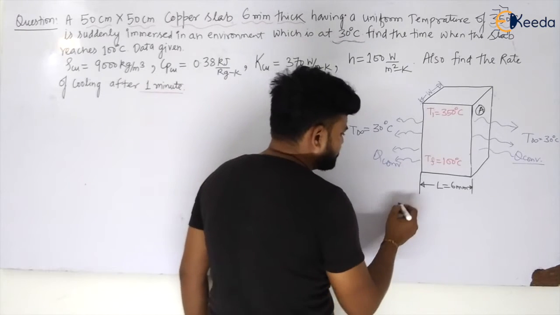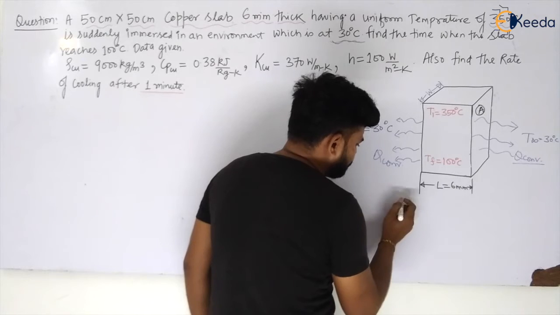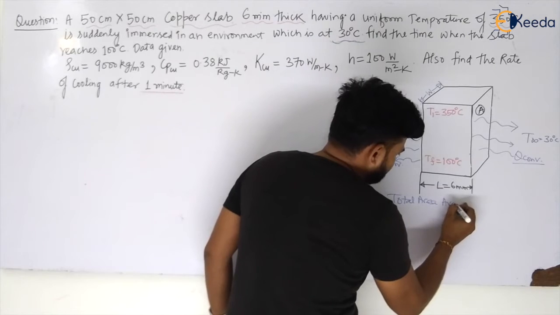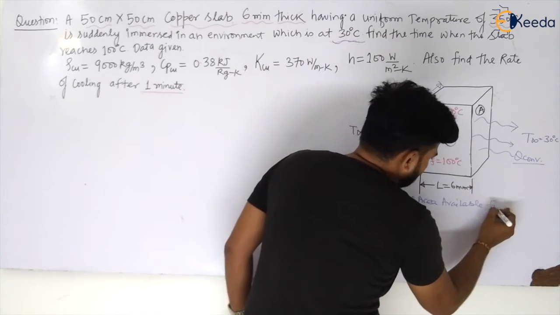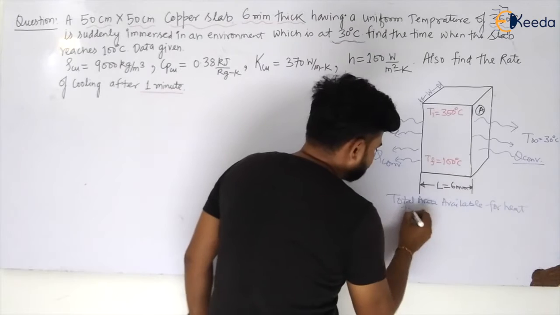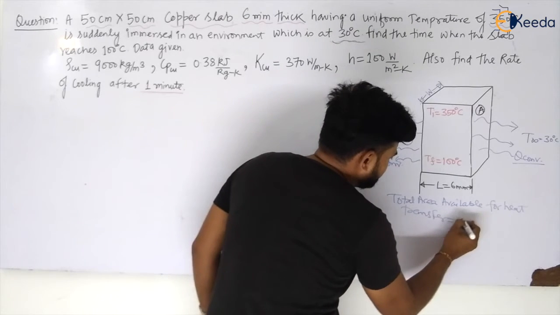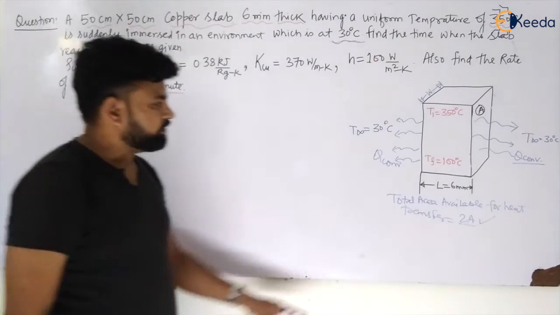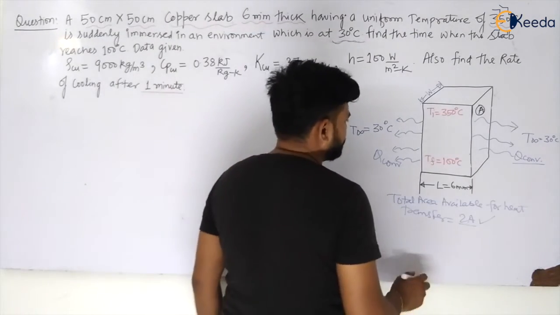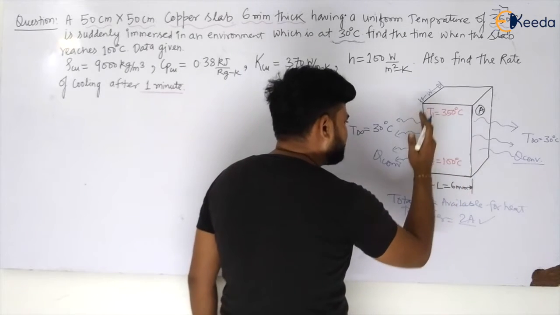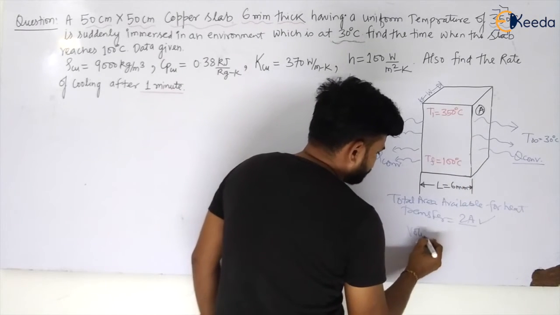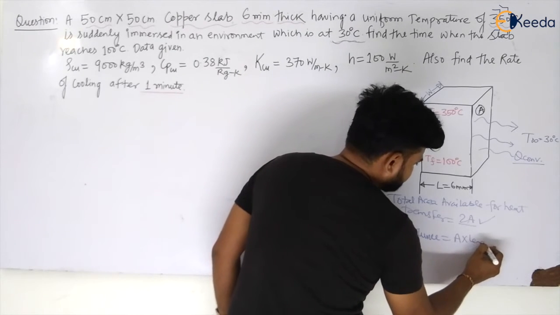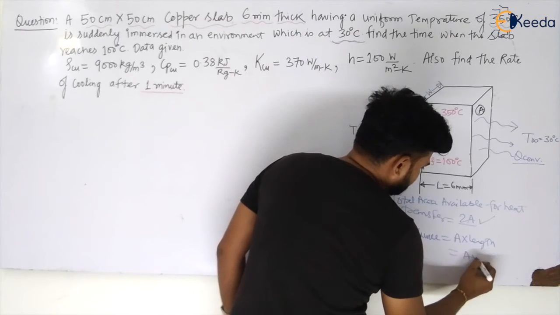So what will be the total area available for heat transfer? It will be 2A, my dear students. Now what will be the volume of this slab? Can I calculate the volume? Yes, that is area multiplied by length. So volume will be equal to A into L.